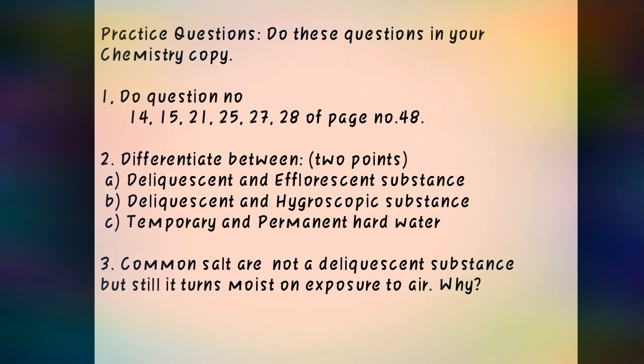First is how you will identify hardness and softness; easily you can take the help of soap. Second, you have to identify whether it is temporary hard or permanent hard, so you can go through the process of boiling as well as adding washing soda. And third, you have to study the advantage of using detergent over soap. So go through page number 46, the experimental study, on your own. If you are having any problem, then ask.